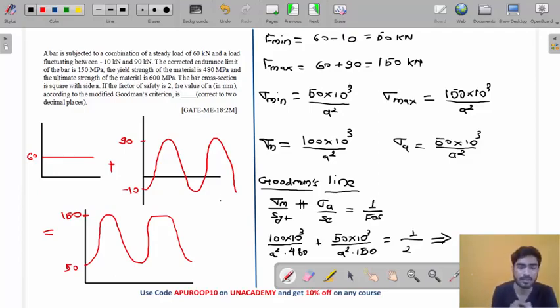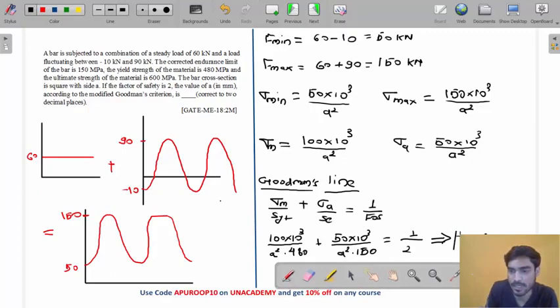A will go there. So it will become 200 into 10 to the power 3 divided by 480 plus 100 into 10 to the power 3 divided by 150. Okay, so this is the square. So root over answer, it will be 32.91. A will be 32.91 mm.